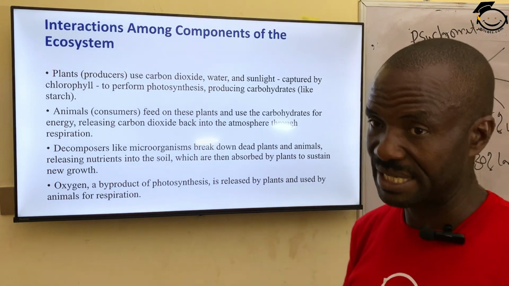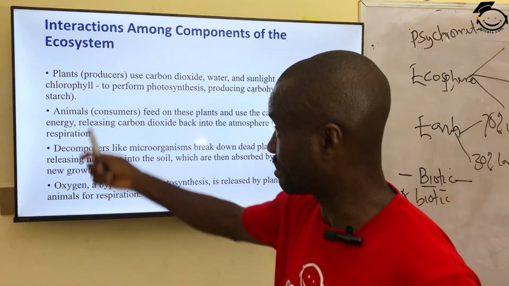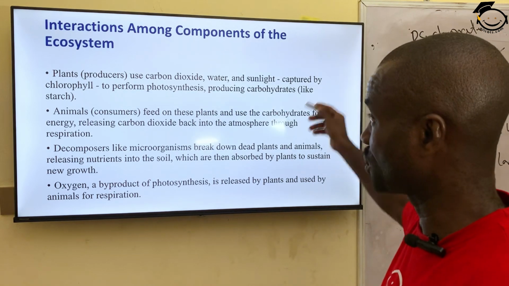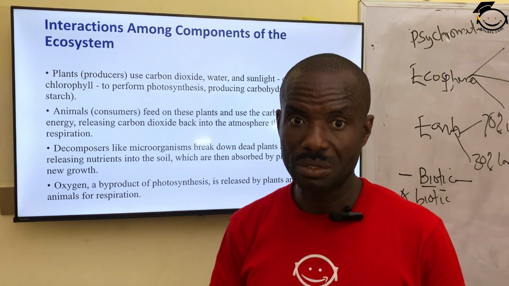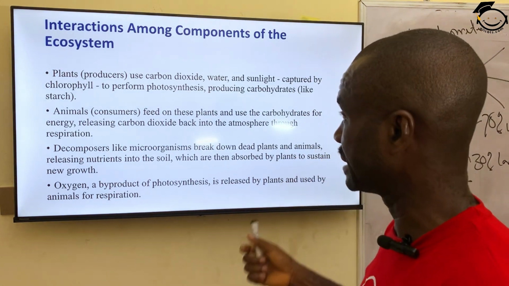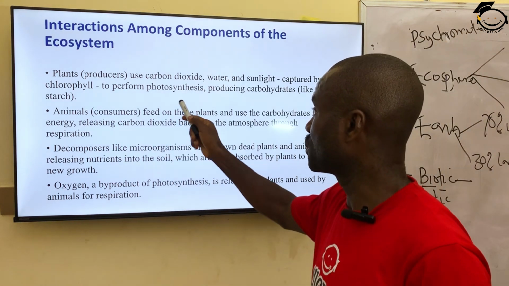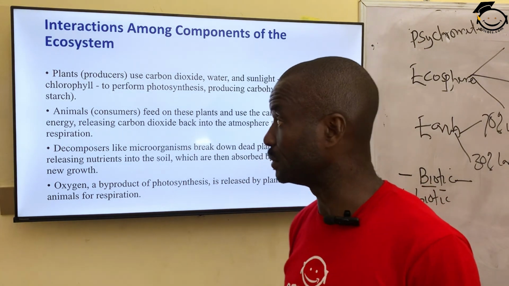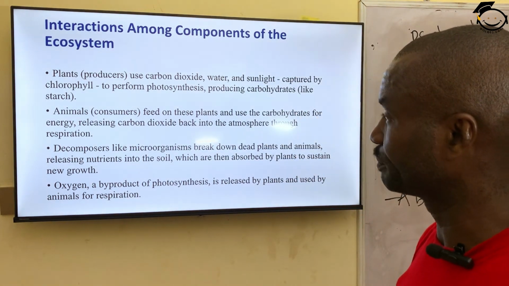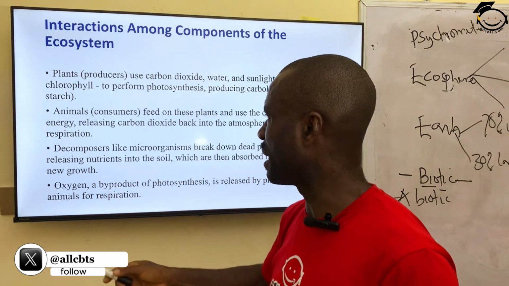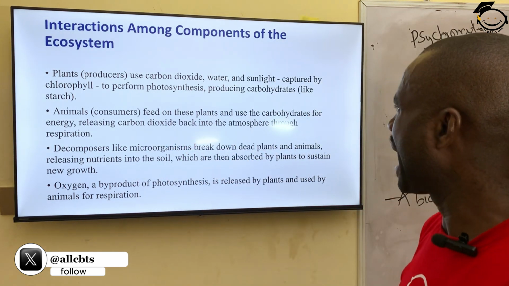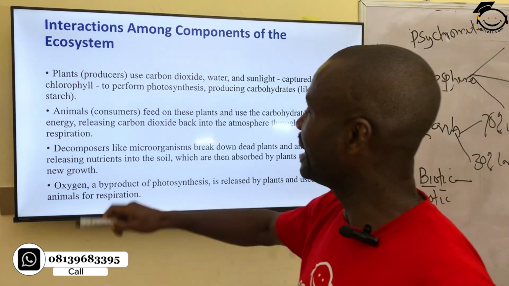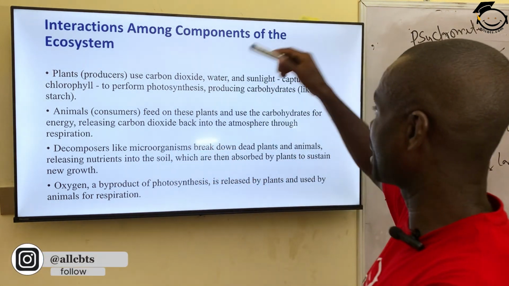You can see the relationship between living thing, which is plant, and the environment, which constitutes the carbon dioxide, water, and so on, to manufacture starch, to perform photosynthesis, producing carbohydrate like starch for animals to feed upon. Can you see that interaction? Animal also, which is consumer, feed on this plant and use the carbohydrate for energy, thereby releasing carbon dioxide back into the atmosphere for the plant.